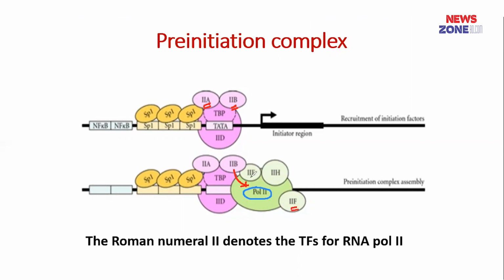Then transcription factor 2E joins in the growing complex and here it recruits transcription factor 2H. At least 6 transcription factors are identified in eukaryotes, and together with the TATA binding protein, RNA polymerase binds with the promoter region for initiation of transcription. In the pre-initiation complex, the DNA is still double-stranded and it is known as the closed complex.